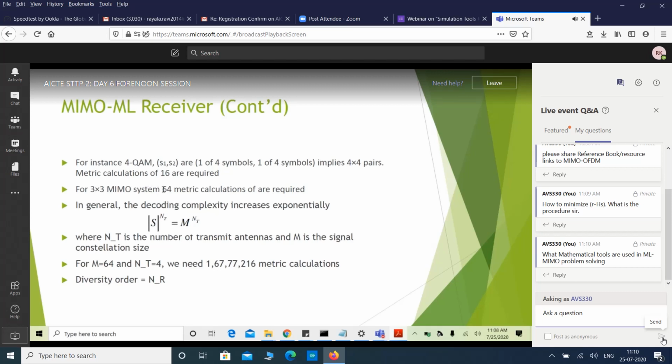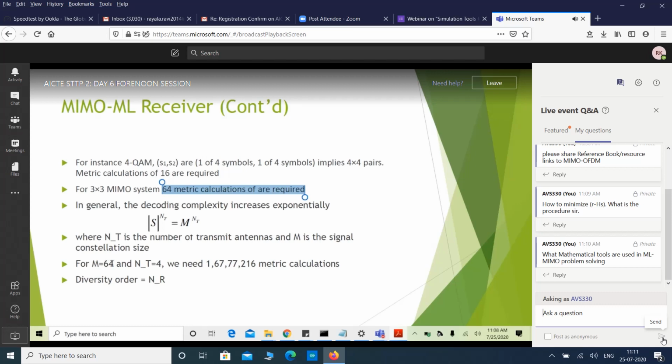We have total 64 metric calculations, because 4 to the power of 3, which is 4 cube, is nothing but 64. In general, the decoding complexity increases exponentially, which is nothing but the total number of metrics required are M to the power Nt. M is the constellation size, and Nt is the number of transmit antennas.